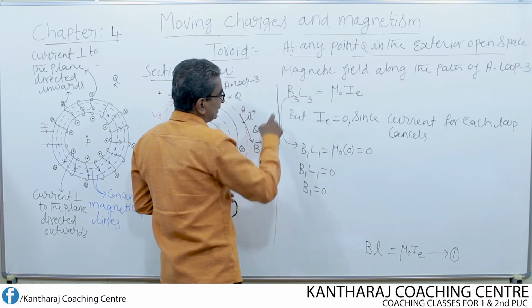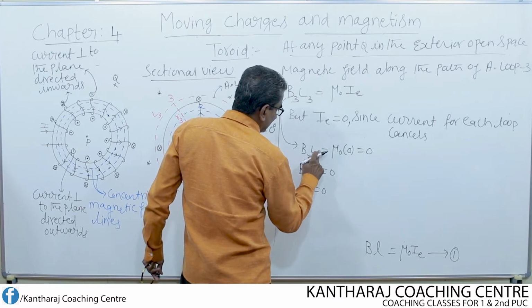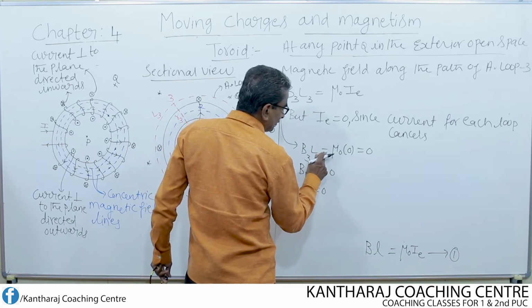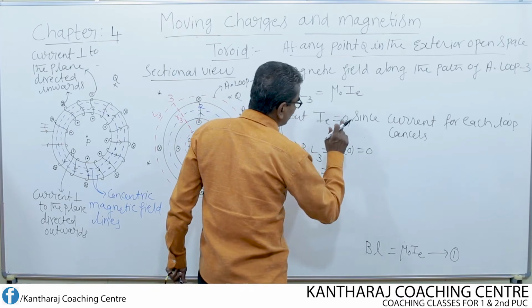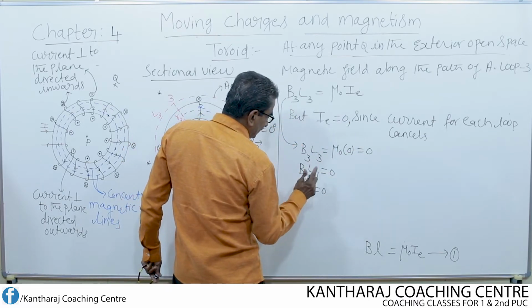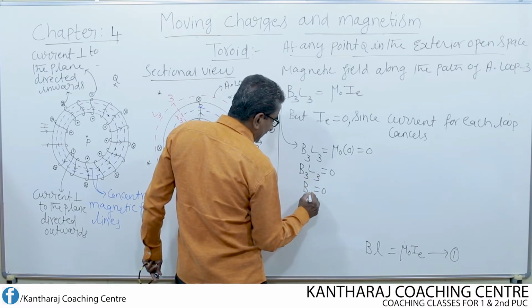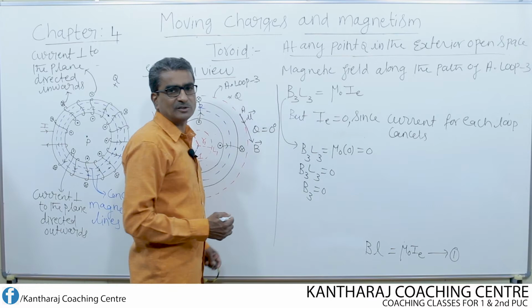Then what happens to this equation now? B3 L3 becomes equal to mu naught into 0. So once again the entire thing becomes equal to 0. Therefore B3 L3 is equal to 0, so B3 is equal to 0.